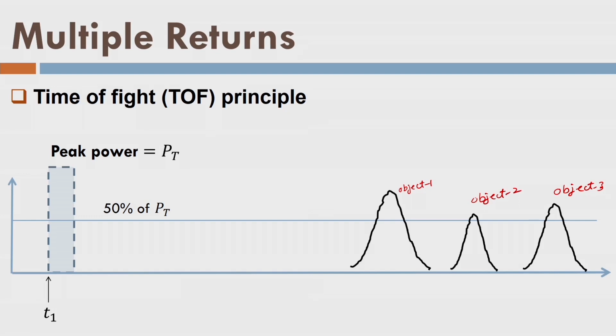That means they are along one line, although in the last slide we have shown them slightly apart, but within one footprint. However, the laser pulse will report that all 3 are in one line along the center point of the laser pulse. But no doubt it is giving us one advantage: we are getting multiple returns, because there is space available between object 1, object 2 and object 3, and through that space the laser pulse is traveling, passing through the atmosphere, and so it is giving the multiple returns.